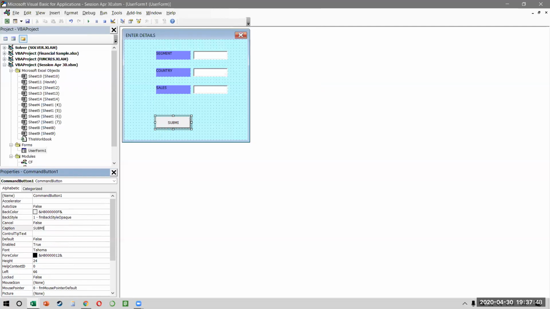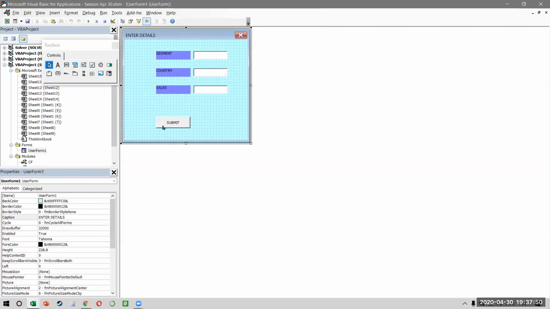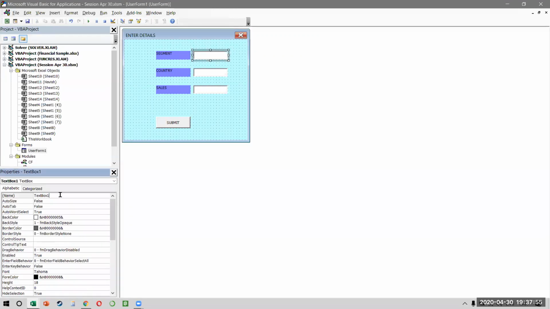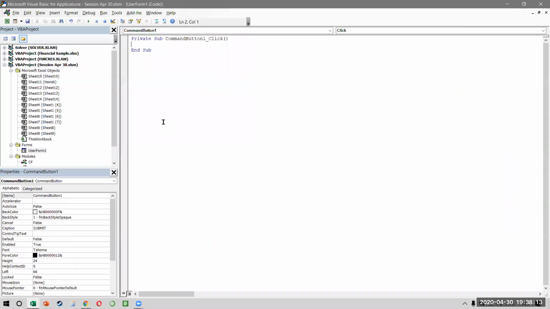So we want something to happen when a user clicks on submit. So we'll double click on submit. And remember, this is segment. So we can just rename it. We can call this txt segment. We can call this txt country, and then the last one becomes txt sales. All right.